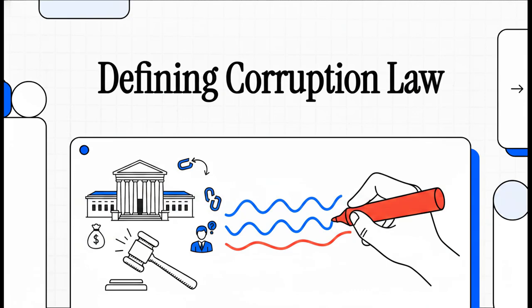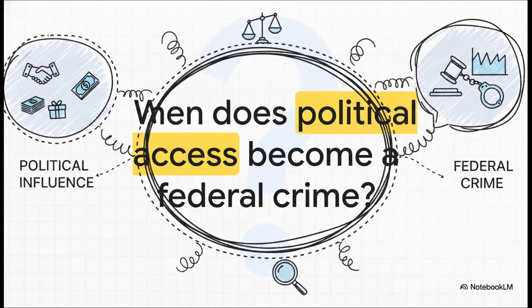If you've been scrolling through the news over the past couple of years, you've probably noticed a really fascinating shift. High-profile corruption cases are being handled totally differently, and in some big instances, they're actually being overturned. Today, we're going to dive right into exactly why the U.S. Supreme Court is actively redrawing the precise lines of what actually counts as federal corruption. So let's just jump right into it.